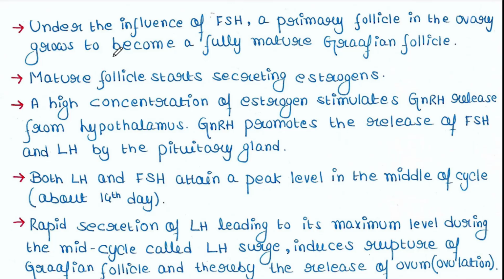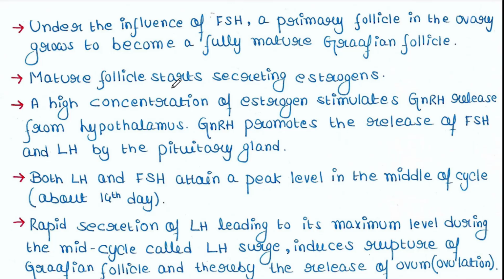Starting from a primary follicle, it grows in size under the influence of FSH and becomes a mature Graafian follicle. Within the Graafian follicle, the egg is there.